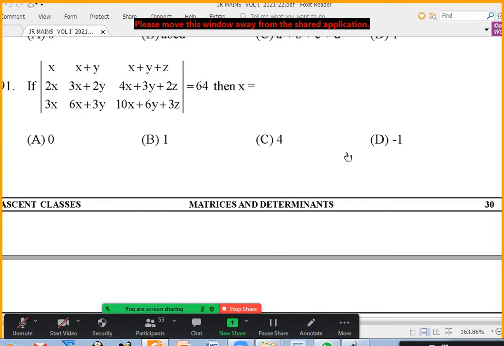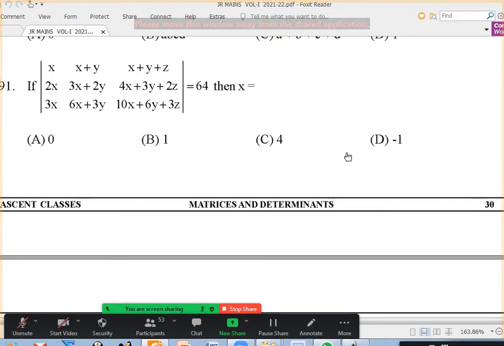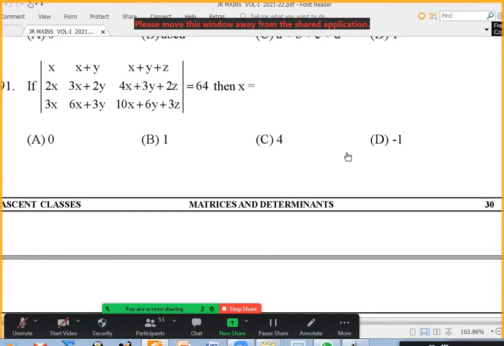Can we write C3 as C3 minus C2 and C2 as C2 minus C1? But it is not helping, right? You see, in the first column, they are x, 2x, 3x. In the second column, they are y, 2y, 3y. But x coefficients are x, 3x, 6x. So x will not be completely eliminated by doing column 2 as column 2 minus column 1.